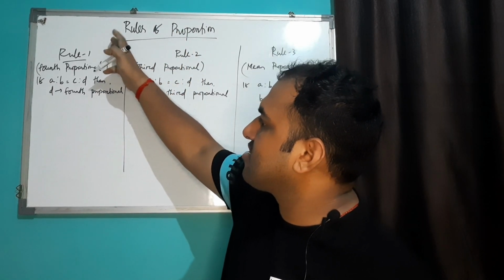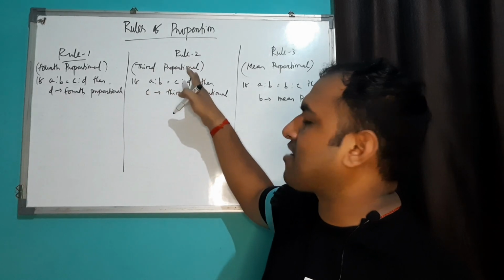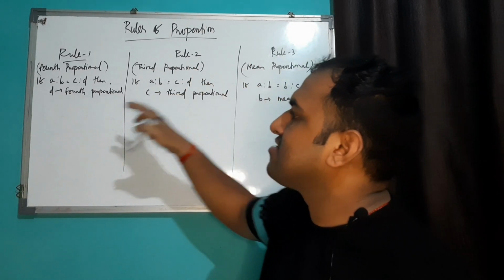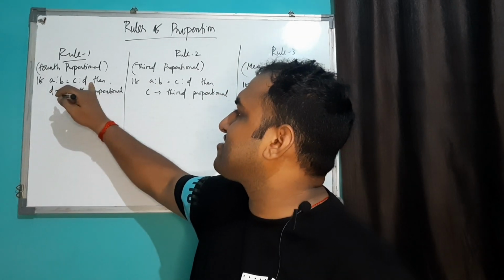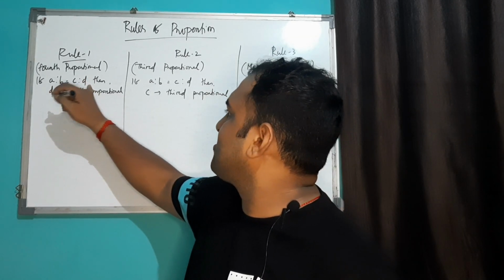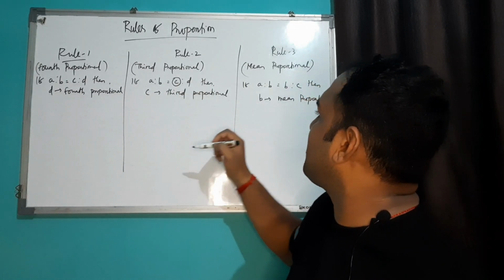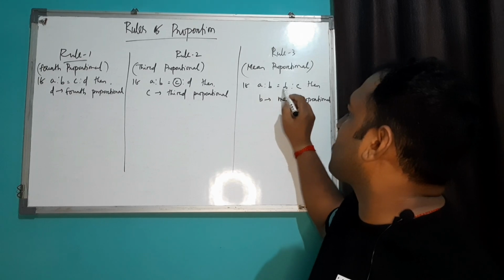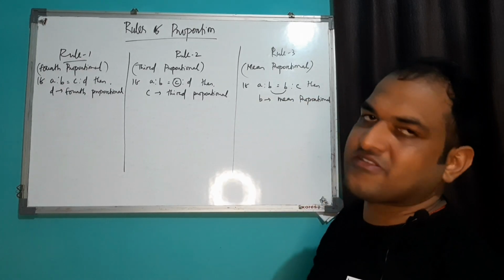In rule 1, you have to calculate the fourth proportional. In rule 2, we will calculate the third proportional. Similarly, in rule 3, we will calculate the mean proportional. Here, if A is to B equal to C is to D, then this D will be your fourth proportional. Similarly, in this case, your C will be your third proportional. And in your third example, A is to B equal to B is to C, which means both B are the same. So this is your mean proportional.